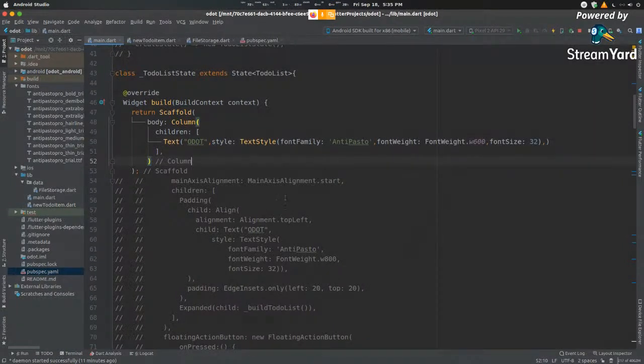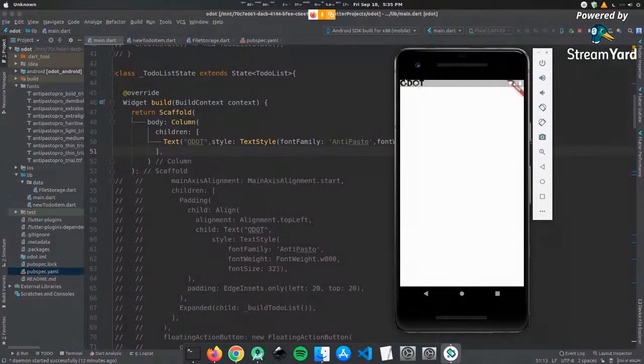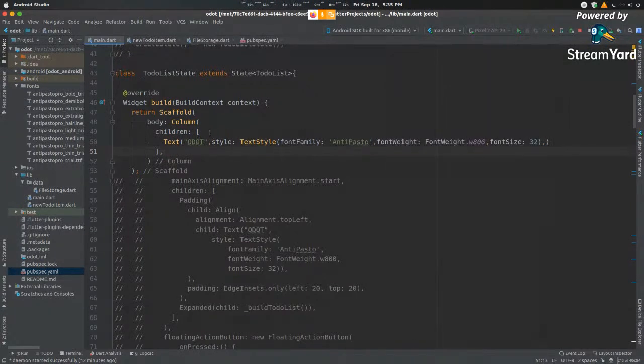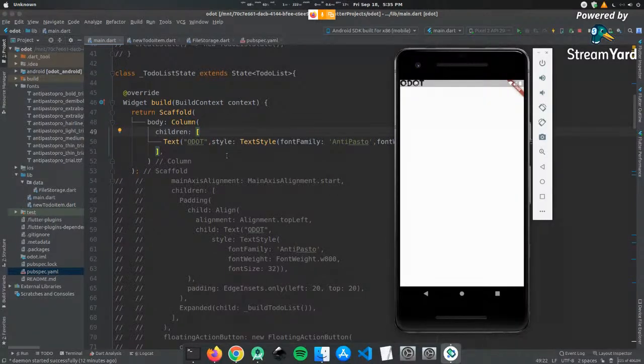Now, according to the app that I showed you previously, the commented code right here defines that. So it is 800. And when we run this, you can see that it's a little bigger and up at the top. Now we want to align this right around here, right? We don't want it to be sticking to the top of the screen. One way to do that would be by giving it padding. I want to give it a little padding from the top and the left, right?